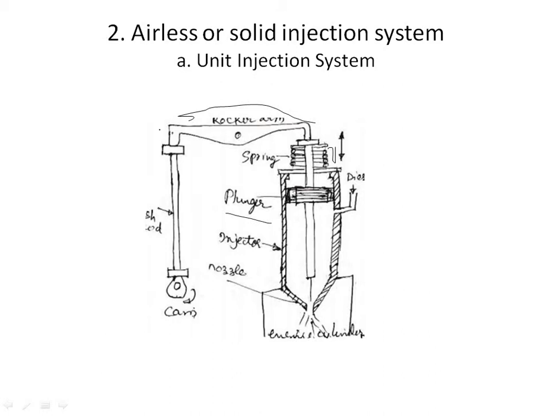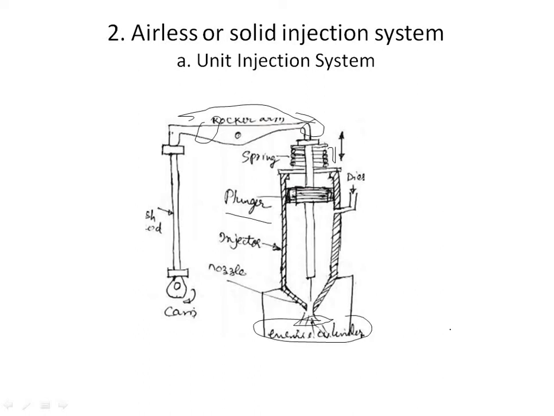The cam, operated by timing gears, gives motion to the push rod, which operates the rocker arm. In turn, the rocker arm pushes the plunger. You can see this position. With the help of this rocker arm, the plunger is pushed down. The plunger pressurizes the fuel in the injector barrel, and the fuel is injected into the engine cylinder, as you can see.